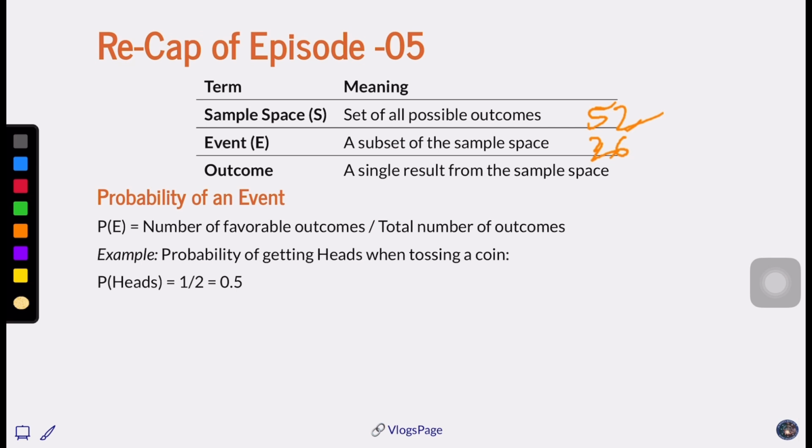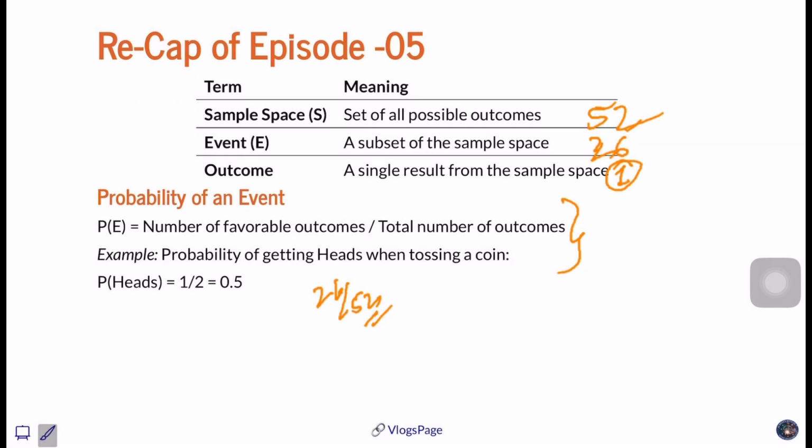right? And the outcome will always be only a single result, because we will be drawing only a single card, but not all 26 cards. So what is the probability of that outcome? It is nothing but the number of favorable outcomes, which is 26. And what is the total outcomes? Which is 52, so it is 26 by 52, which is nothing but 0.5. A similar example you can see here. Make sense?